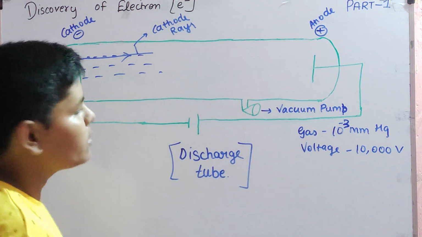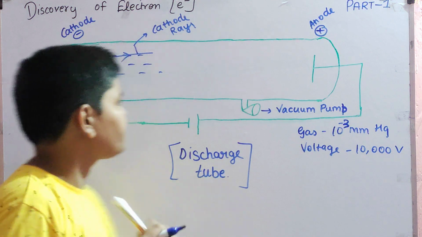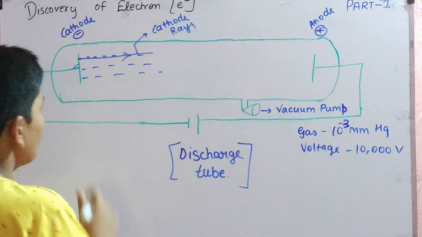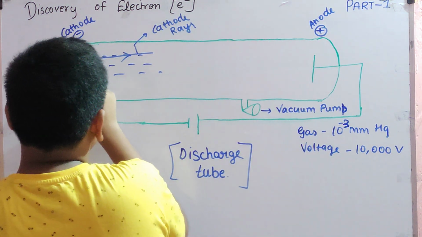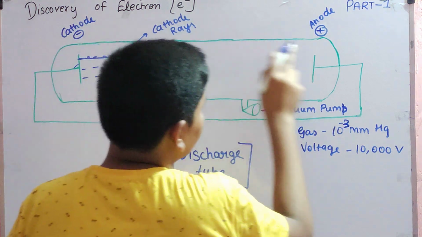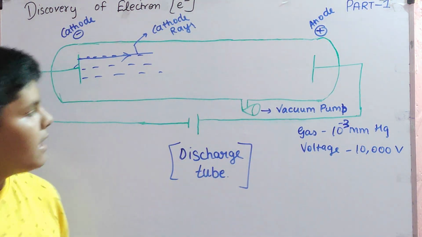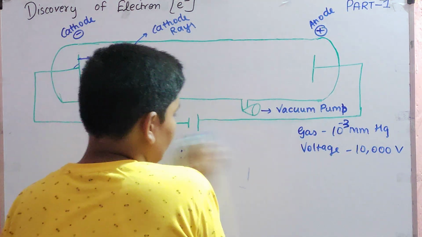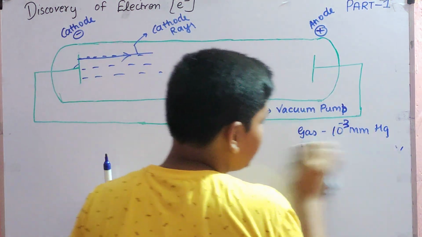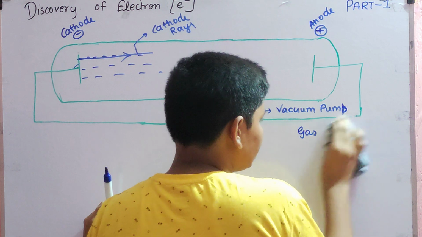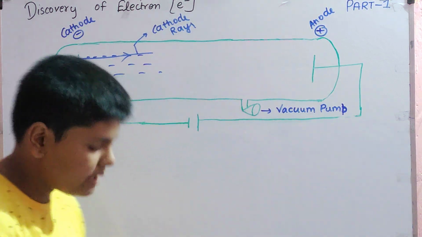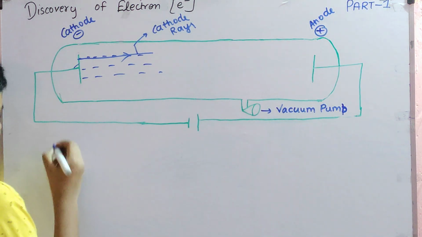Who named this as cathode rays? J.J. Thomson named it as cathode rays. He observed that these rays were going from this side to this side, from cathode to anode. On the basis of that, he made some points. He noted some points and he gave some characteristics or properties. So let us note the properties of these cathode rays.